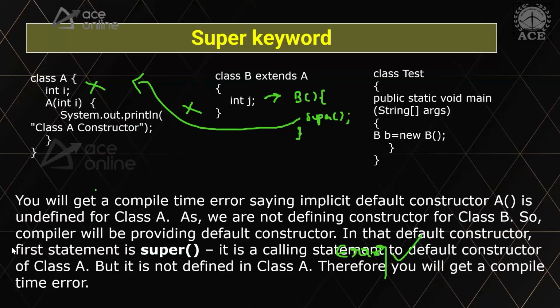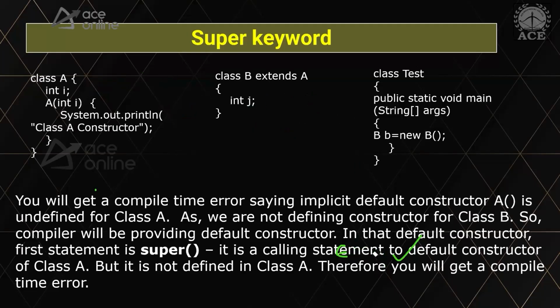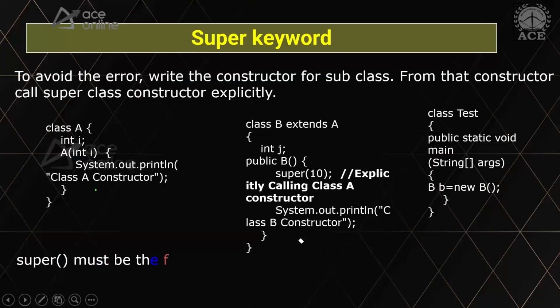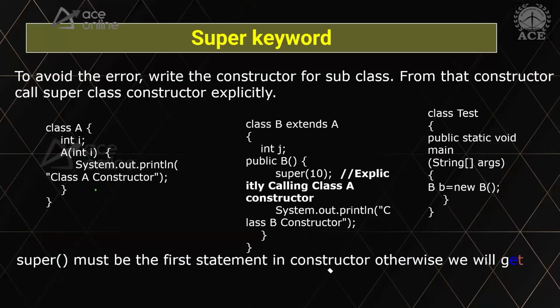And to fix this, you have to add a super keyword. Now, if you look at the next code, here you have to explicitly call the super. Provide a constructor, call the super with an integer parameter, and then it will work. So that is the use of super. As today's topic, we started with inheritance and concluded with the super keyword.